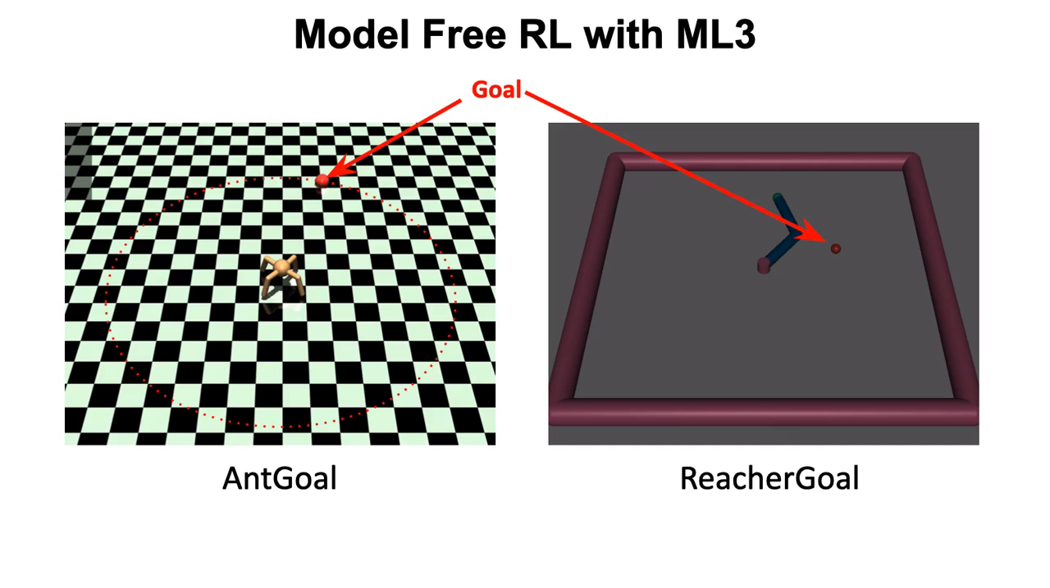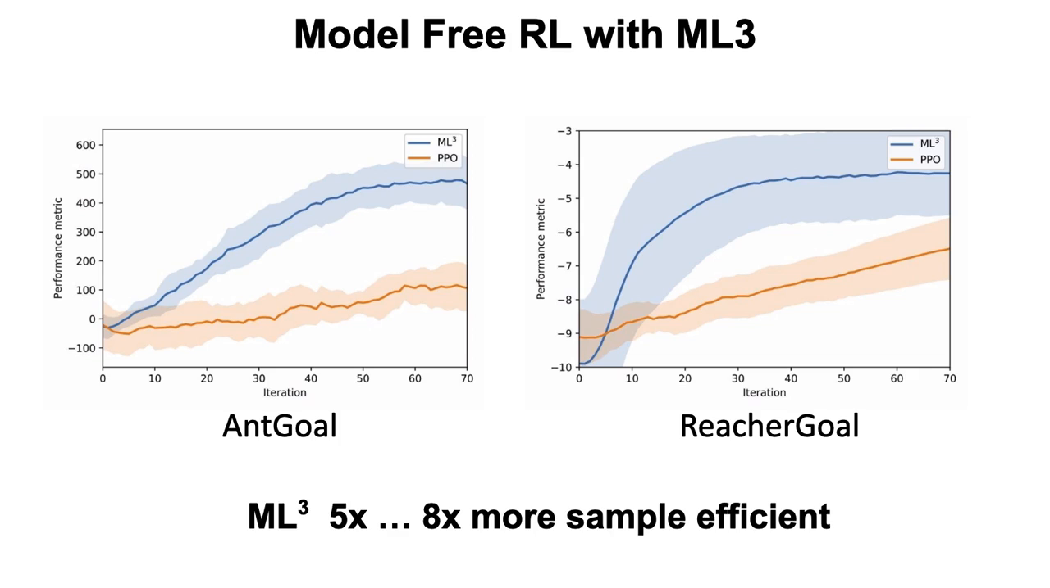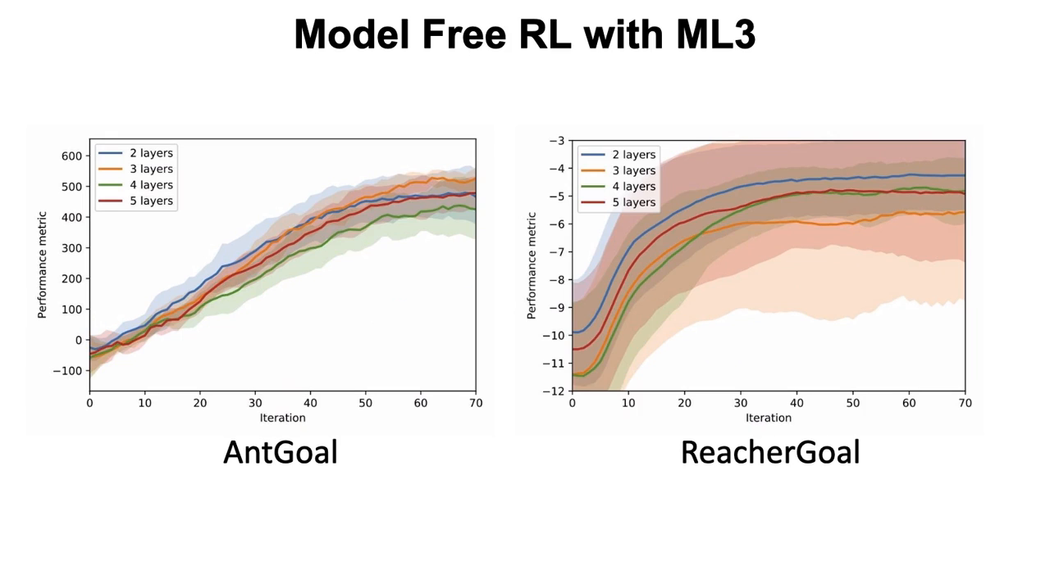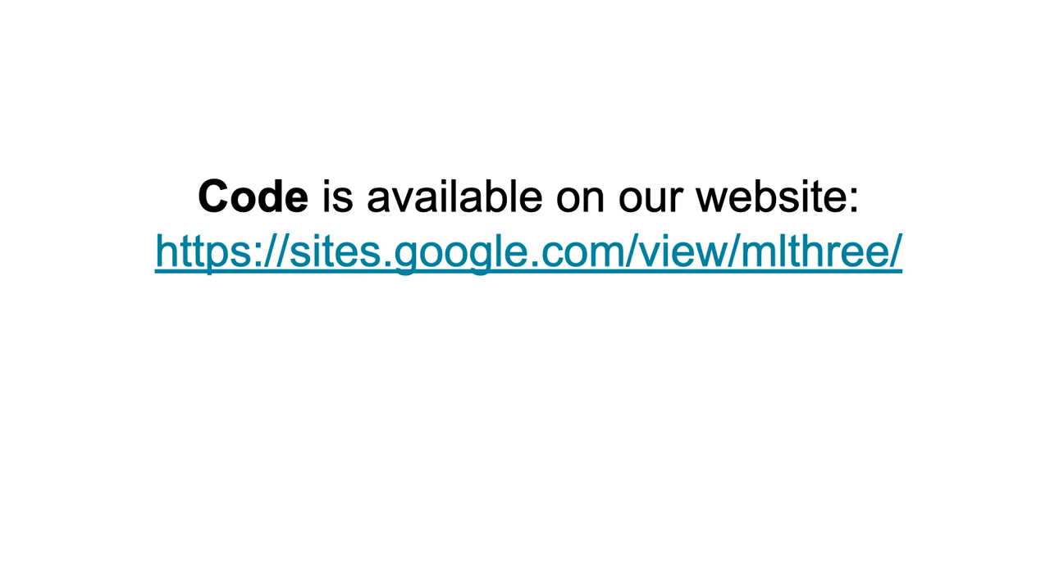For our model-free reinforcement learning experiments, we used a modified version of the MuJoCo Gym Reacher environments. The results of the experiments show that using our learned loss to optimize a policy is 5 to 8 times more sample efficient compared to PPO, a standard off-the-shelf model-free reinforcement learning algorithm. We also tested the learned loss on different policy architectures, and we can see that ML3 generalizes well to new policy architectures. Code to reproduce the experiments is available on our website.